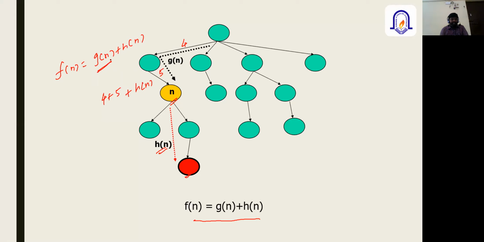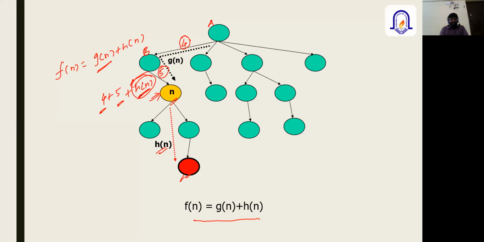Out of this, g of n is the path cost through which you reach the current node, or the intermediate node. Suppose this is my current node N, and the path I took to reach it is, say, A to B, which is 4, and then B to N, which is 5, plus whatever value I calculate using the Euclidean distance, our straight line function to reach the goal node.